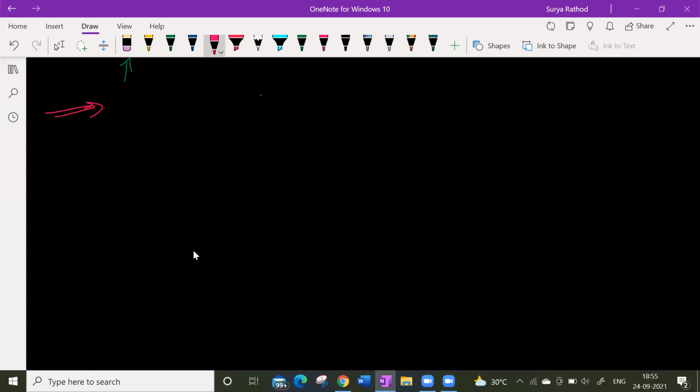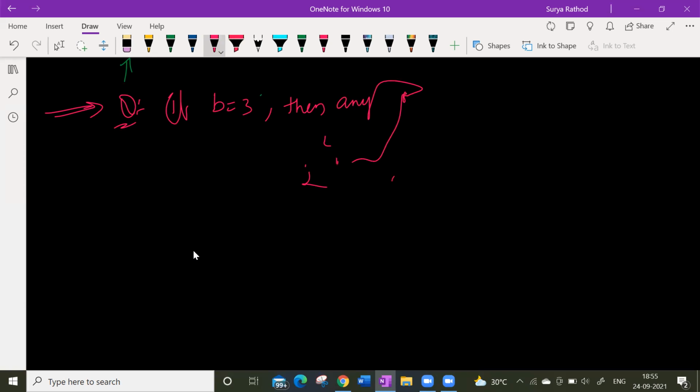Sure. Look at this, beta. What is the question given there? The question you sent me on WhatsApp, right? If b is equal to 3, then any integer can be expressed as a is equal to what? Very good question actually. I was lagging in this question, sir. If b is equal to 3, okay, no problem. Oh, one minute.